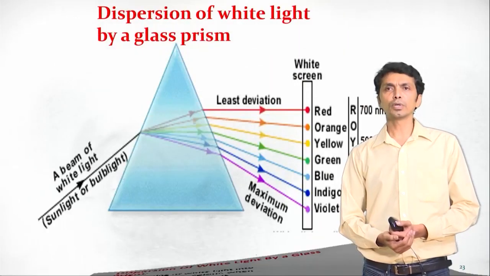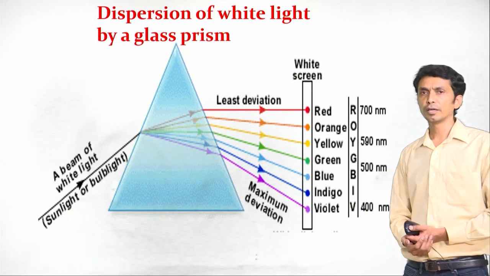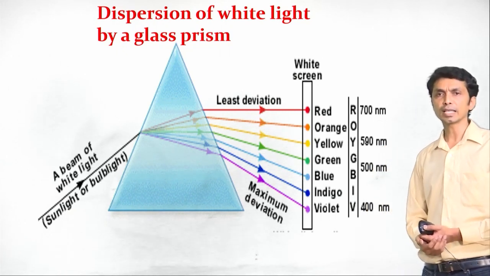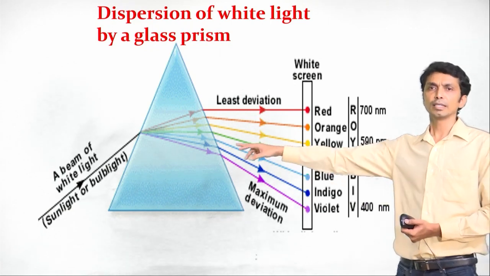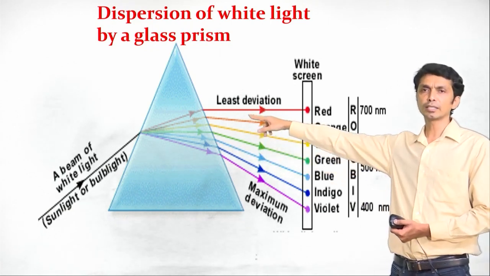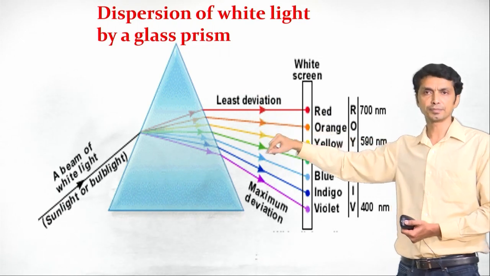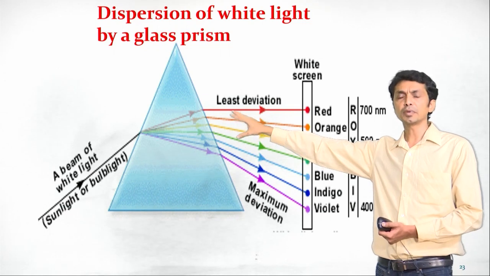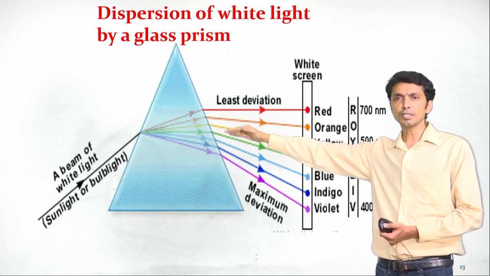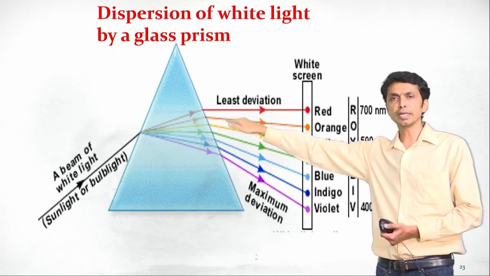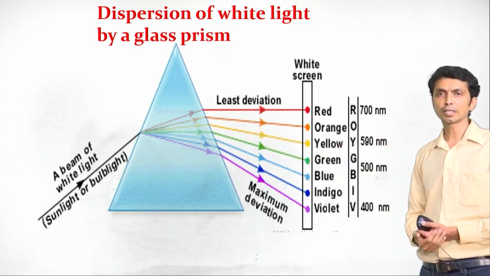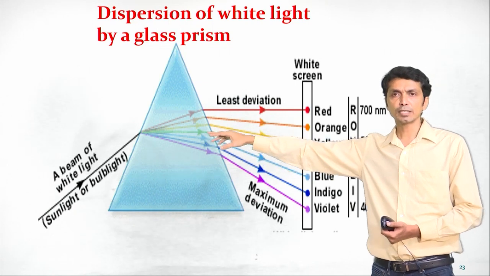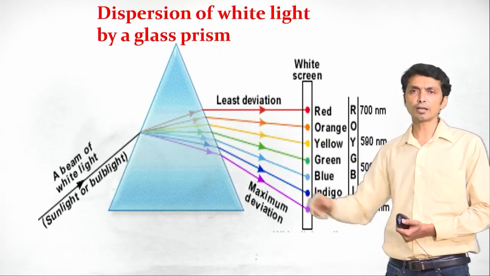We shall look into this diagram here. As you can see, this is dispersion of white light by a glass prism. This is the incident beam of white light which is falling on the glass prism. What happened after the light was incident? Inside the prism we are seeing refractions, there is bending of light, but this refraction is not uniform. We can see 7 different refracted rays here.